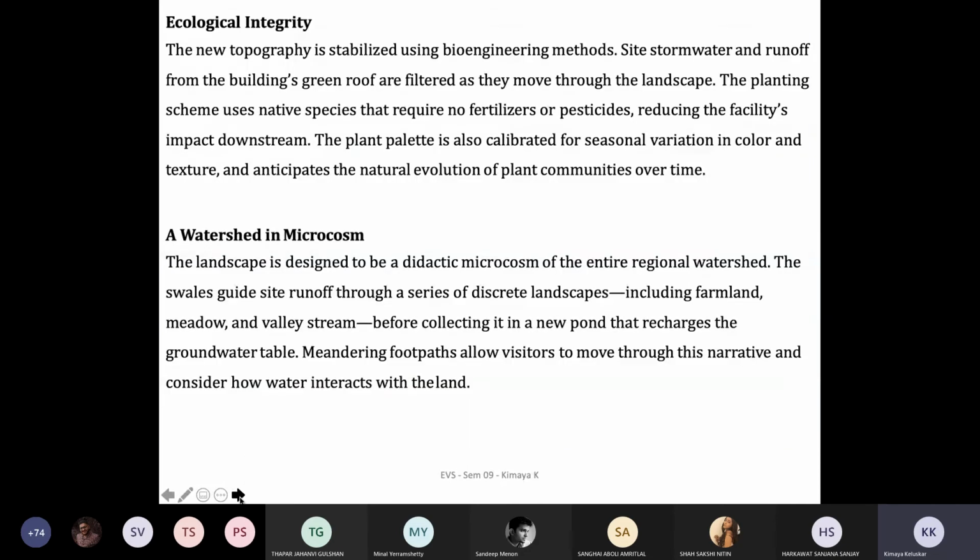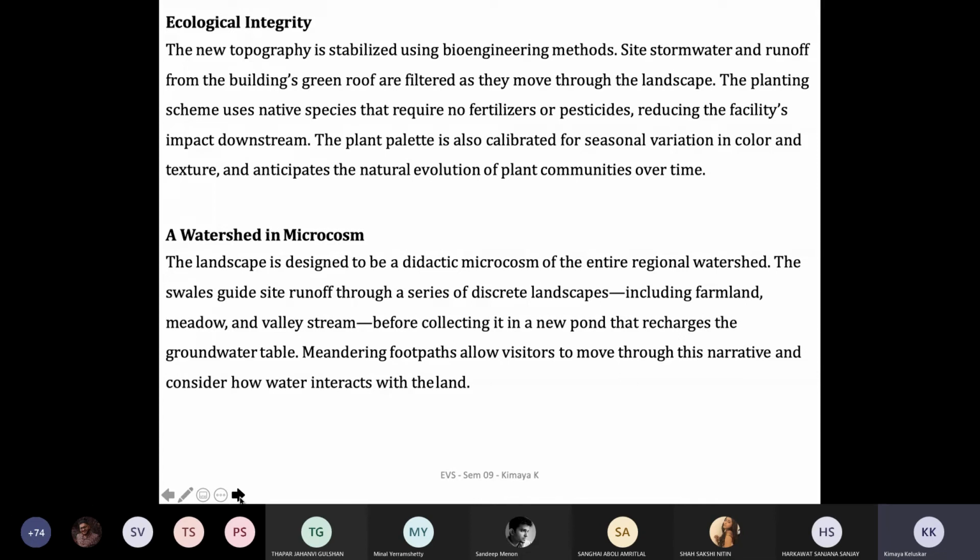The ecological integrity of the watershed in microcosm is something that he's been talking about, where the new typology stabilizes using bioengineering methods. He also talks about planting schemes using native species, which requires no fertilizer or pesticides, so reducing the facility's impact downstream. Because all the water is eventually, you're right high up, right, and then the entire city has to get water supply.